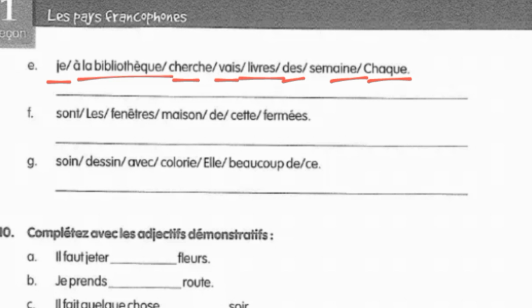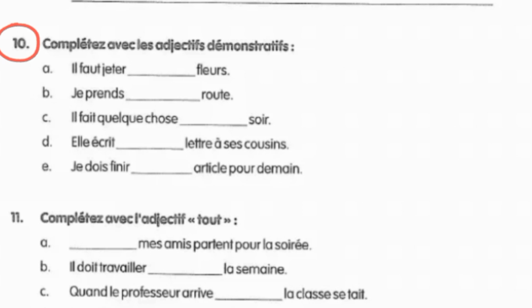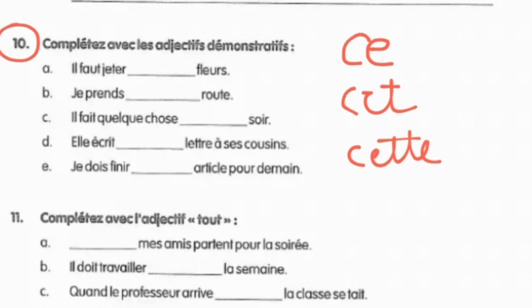Then in the F part, the answer is "Les fenêtres de cette maison sont fermées." Then in the G part, it is "Elle colorie," that means she colors, "ce dessin avec beaucoup de soin." That means she colors this drawing with a lot of care, or you can say patience. Then coming to the 10th question, in which you have to fill in the demonstrative adjective. I've already discussed the demonstrative adjectives: ce, cette, then cet again for the masculine one, and ces.